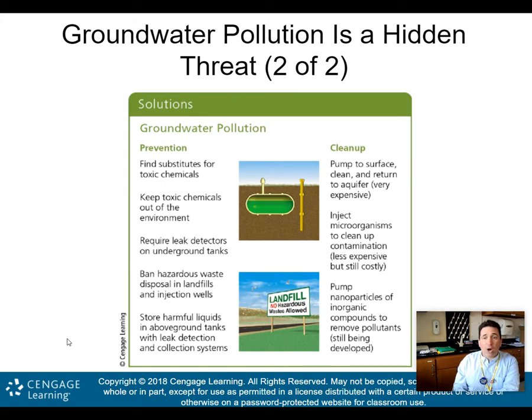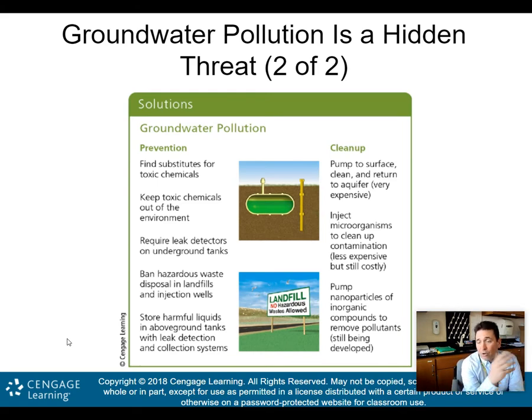Cleanup: pump to the surface and clean and then return to the aquifer, but that is very expensive. Inject microorganisms to clean up the contamination. Less expensive, but still costly. This would mean inject bacteria into the groundwater to basically decompose it, but obviously it's costly. Pump nanoparticles of inorganic compounds to remove the pollutants. That's an area that is still being developed.